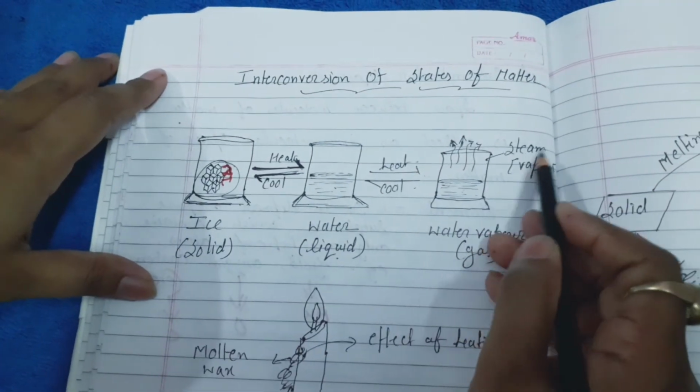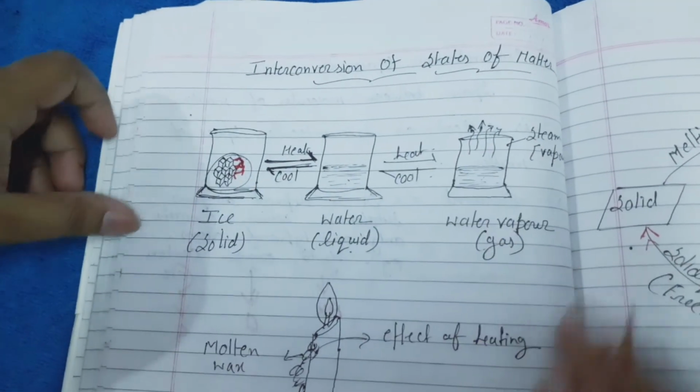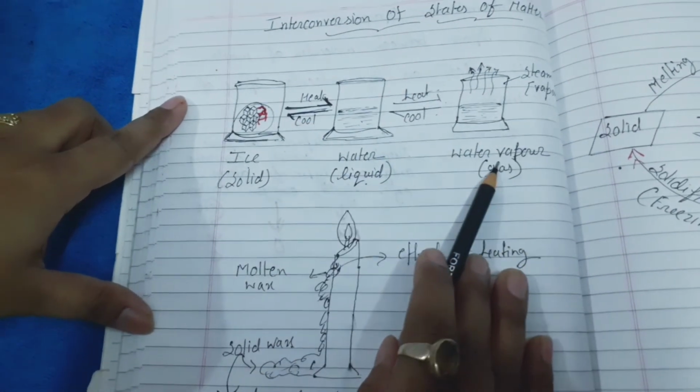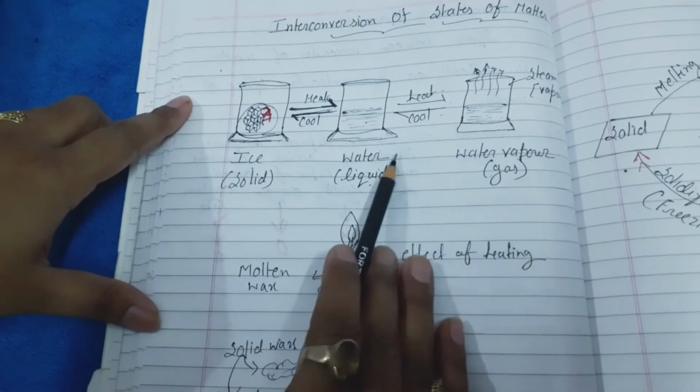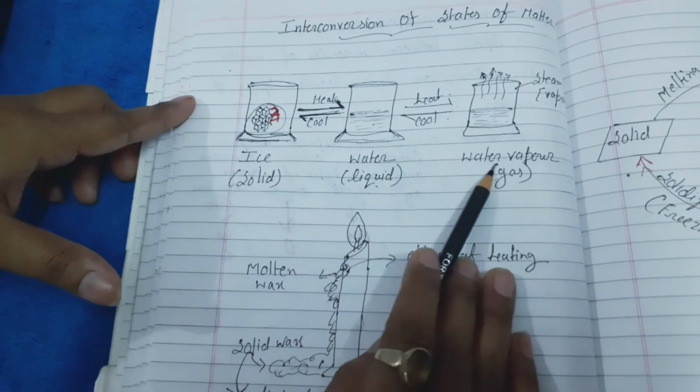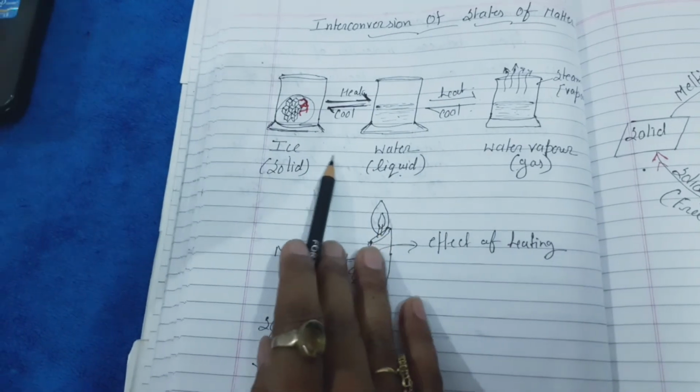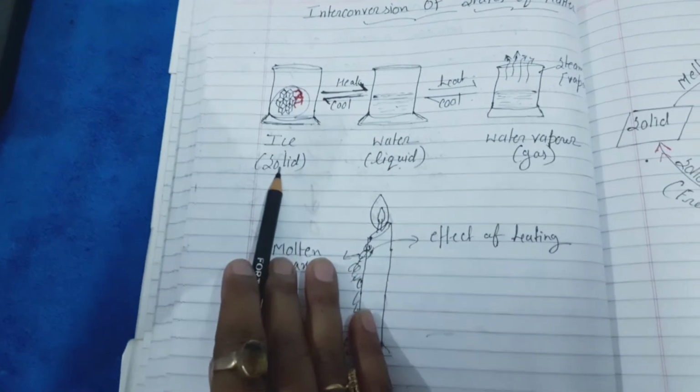Here I have written steam and vapor. You may follow this diagram. Ice converts into water on heating, water converts into water vapor or gas on heating. In reverse, if we cool it, then water vapor converts into liquid, and liquid again on cooling will freeze and change into ice.